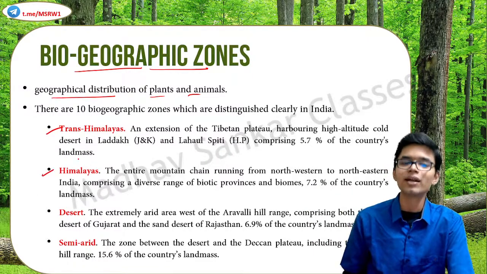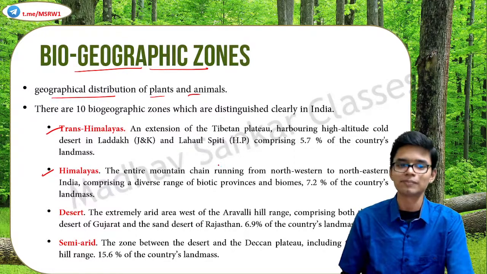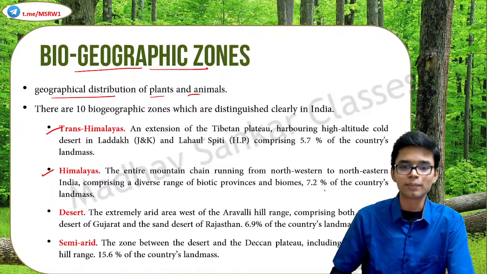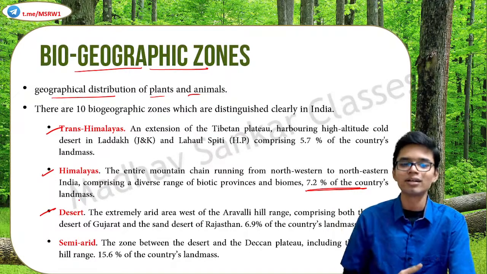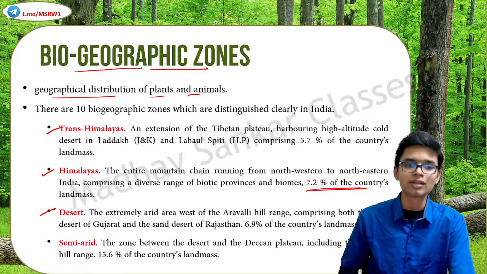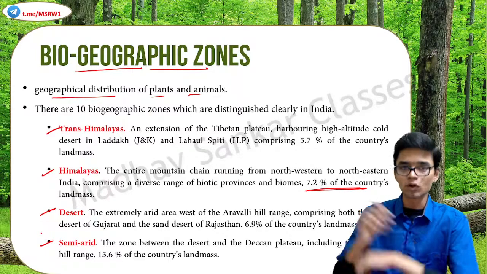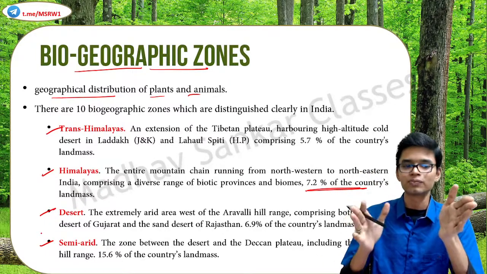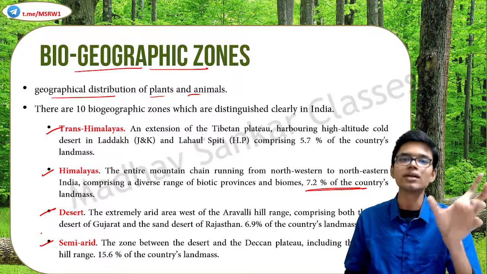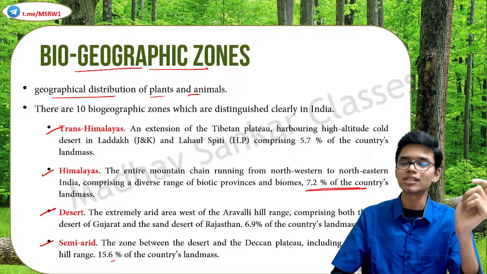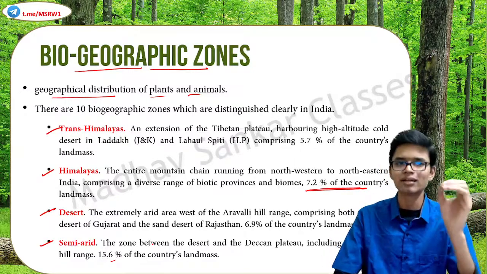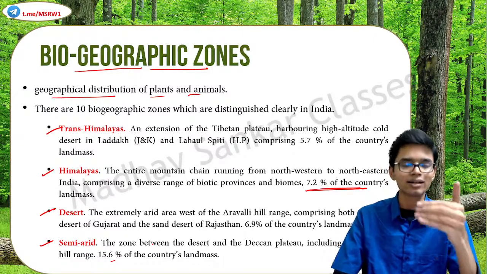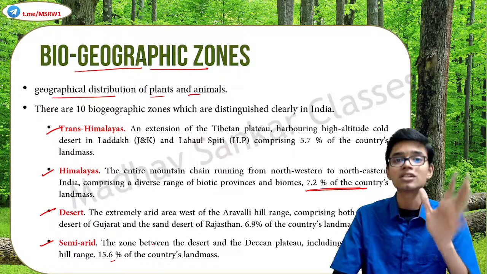Himalayas means that entire mountain range of Himalayas, which comprises about 7.2% of the country's landmass. Desert. You know what a desert is? The extremely arid region. Gujarat, Rajasthan, etc. Semi-arid region. The zone between desert and the Deccan Plateau, including the Aravalli Hills. This semi-arid region occupies 15.6% of the country's landmass. You don't have to study these statistics. Just understand that there are 10 biogeographic zones, and this categorization is based on the geographic distribution of plants and animals.